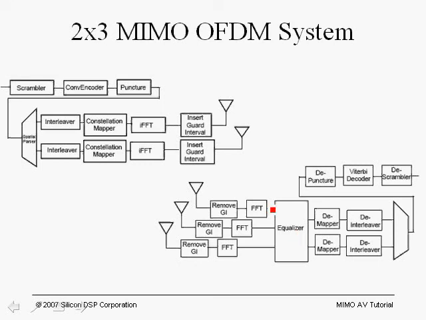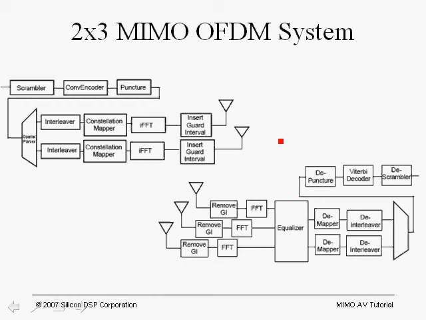which will process the 3 receive chains and derive the 2 spatial streams that were originally transmitted, and then map them back to bits, combine them at the high throughput, and then go through the depuncture, the decoder, and descrambler. And if our input was 108 megabits per second, then our output would be 108 megabits per second, provided, of course, that the channel can support this high throughput rate. And we'll talk about that. So we're going to talk about what conditions the channel must satisfy in order to support, for example, 2 54 megabit per second spatial streams.